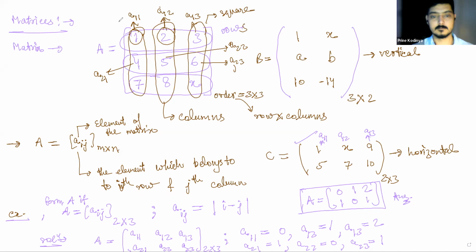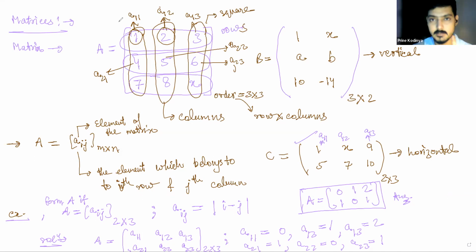Sir, can you explain the example once more? Yes, Tarif. What we are doing here is actually designing the matrix. We can name every element of the matrix in the form of aij. This is the basic representation of the elements of a matrix.